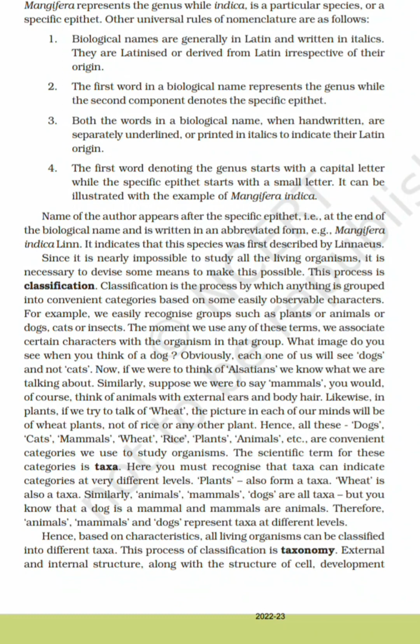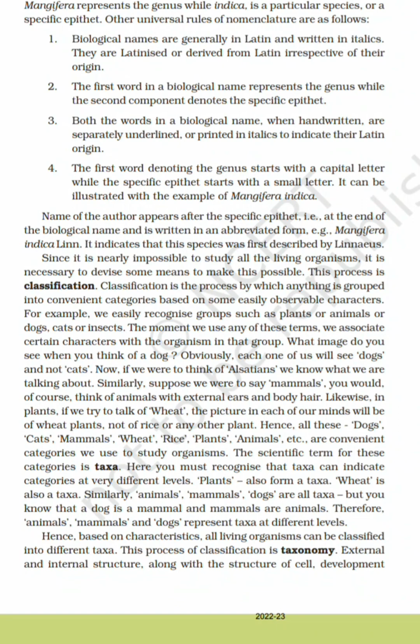And the name of the author appears after the specific epithet, that is at the end of the biological name, and is written in an abbreviated form. Example, Mangifera indica Linn. It indicates that this species was first described by Linnaeus, meaning Carolus Linnaeus. Since it is nearly impossible to study all the living organisms, it is necessary to devise some means to make this possible.